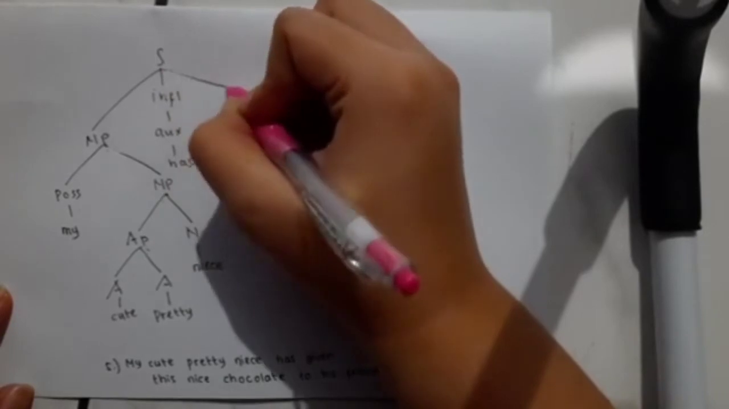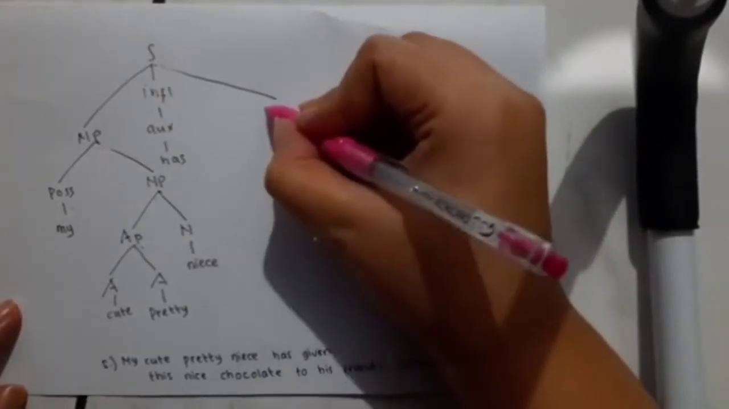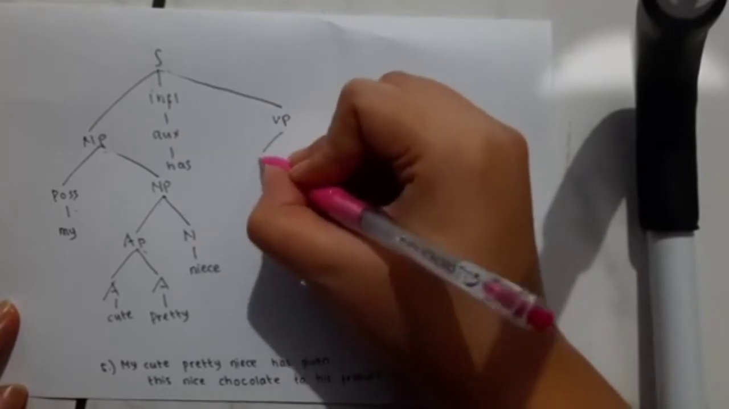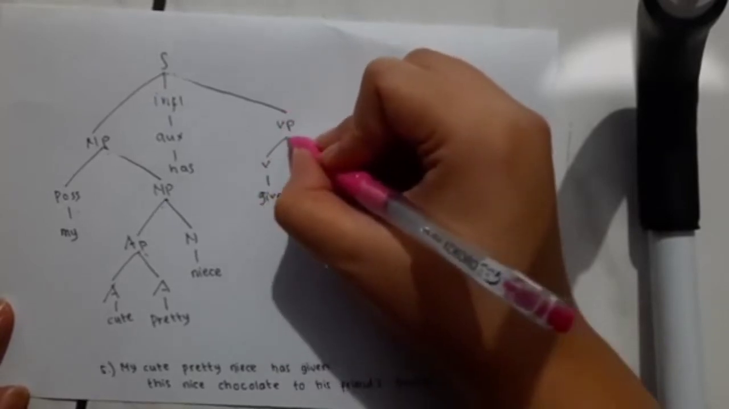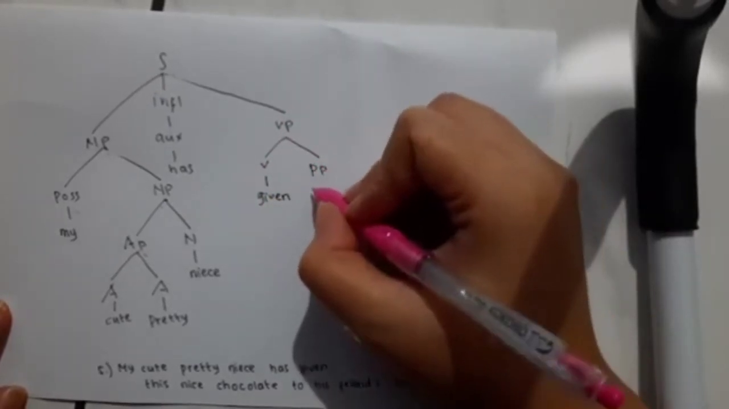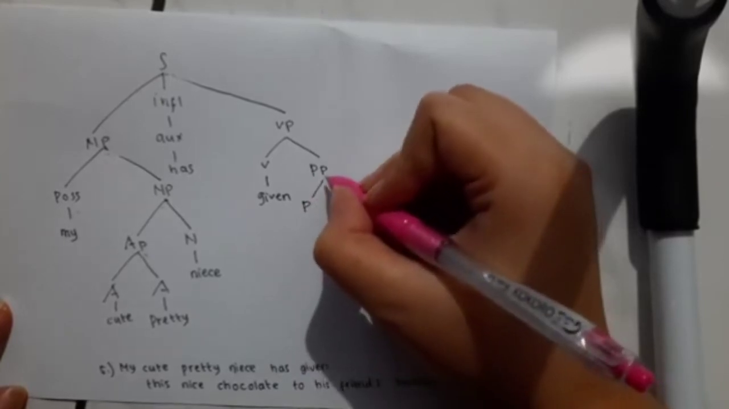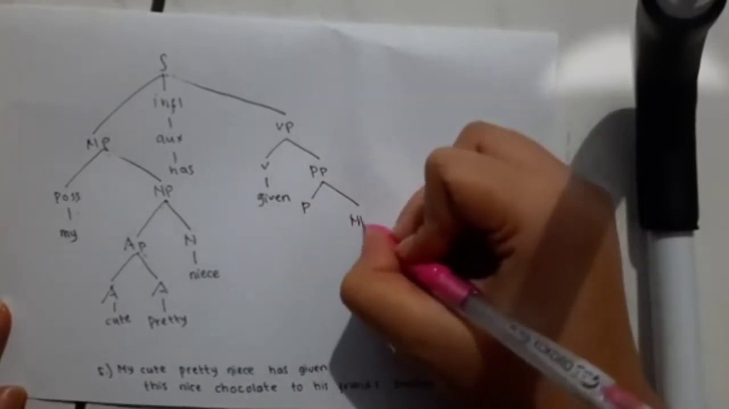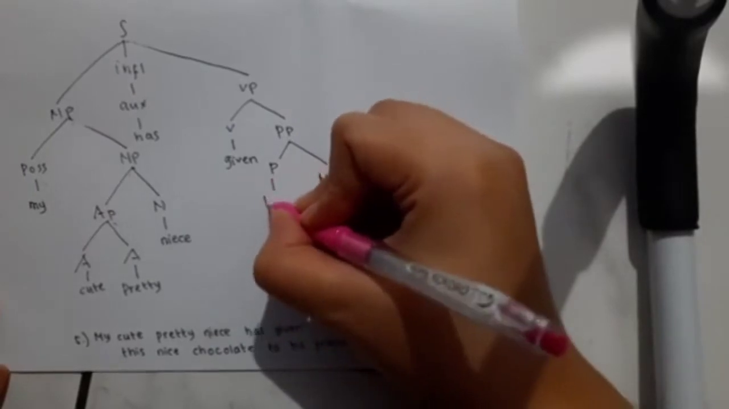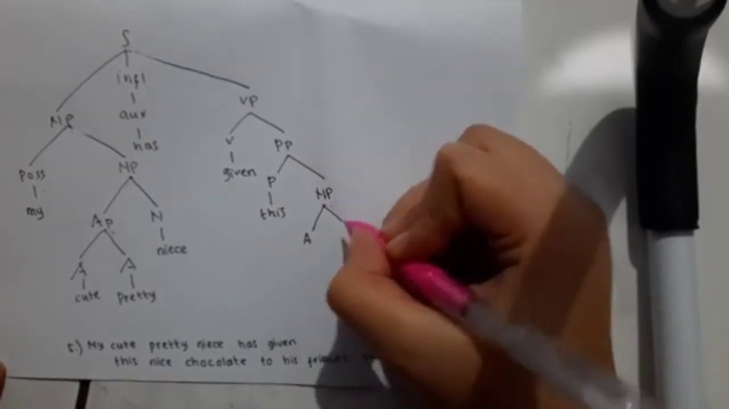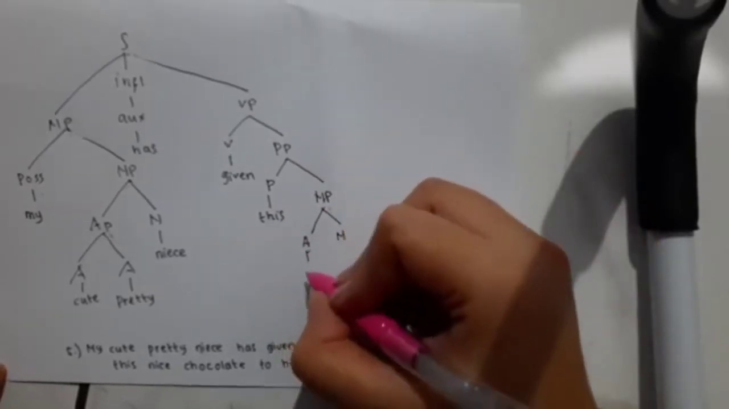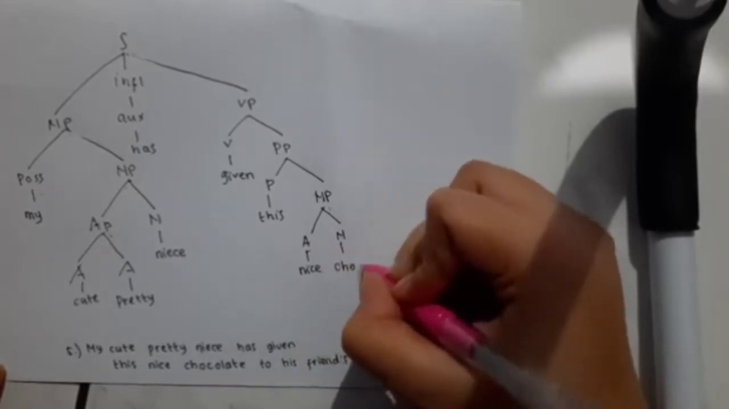And then we have an auxiliary that is has, and then the other phrase is a verb phrase that is given, and then there is a prepositional phrase. For the preposition is this, and then noun phrase, we have adjective and noun here, and then the adjective is nice and the noun is chocolate.